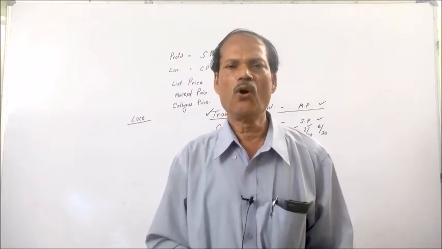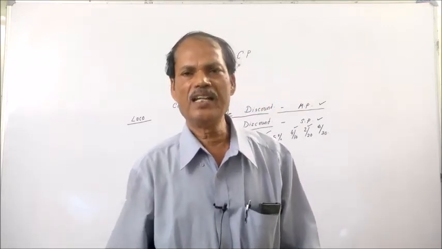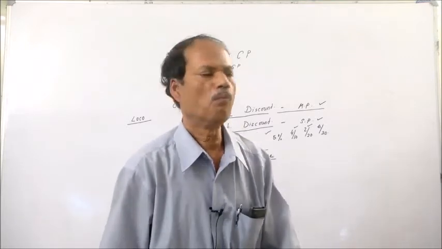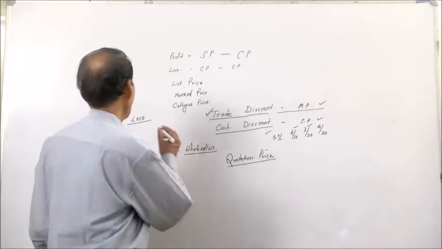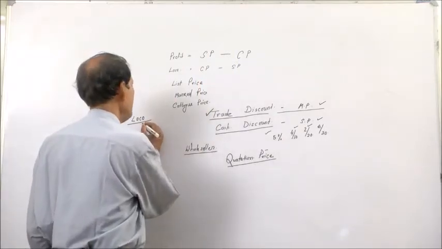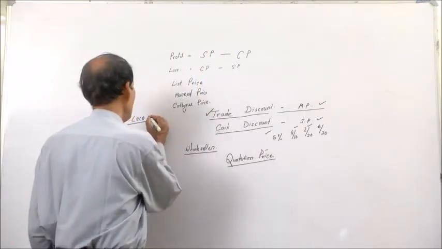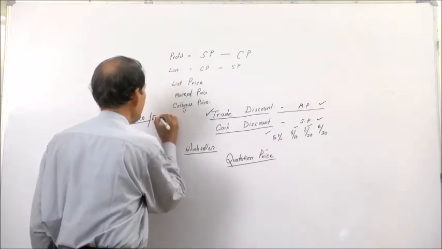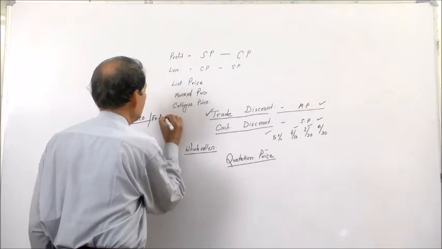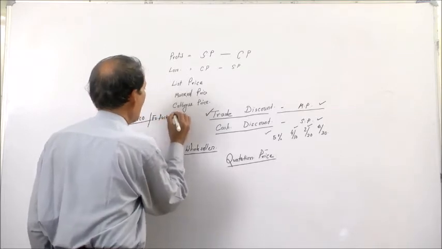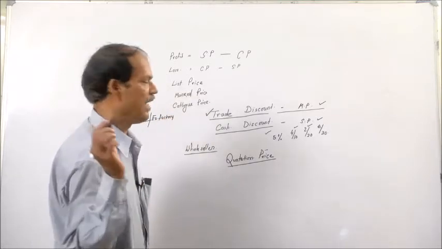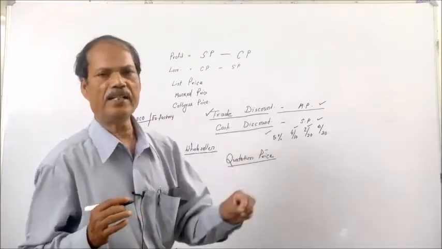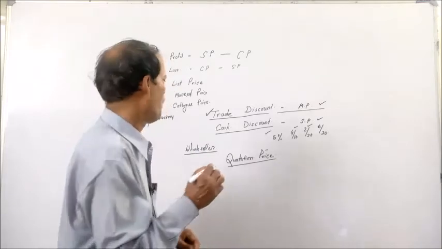All other expenses, the carriage, transport, insurance, all those things are to be borne by the buyer. Here the buyer incurs all the expenditure after the factory gate.